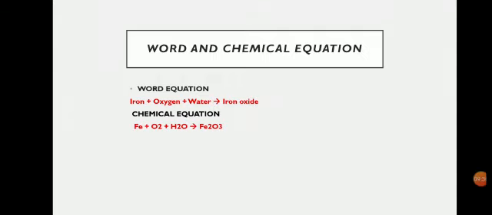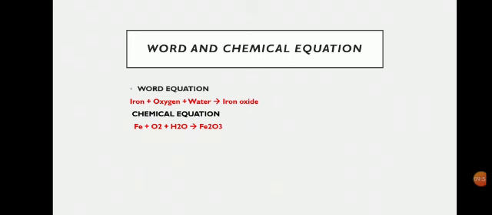It makes the rusting of iron faster. Thus an iron object will rust much faster when it is kept in sea water than when it is kept in fresh water. In both cases rusting will take place, but in the case of sea water, because it contains salt, it will accelerate the rate of rusting more, right?